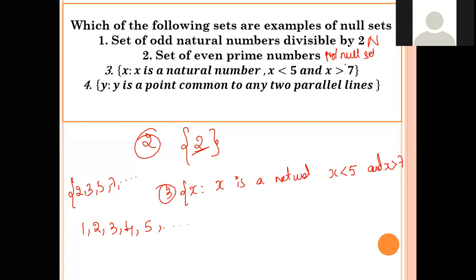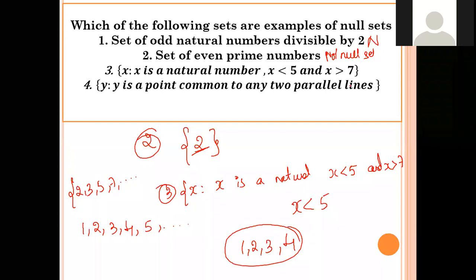See, you should write an example x which is less than 5 also. Take 4. 4 is less than 5. Whether 4 is greater than 7? If x is less than 5, the natural numbers are 1, 2, 3, 4. Whether these elements are greater than 7? No. So what about this set? It is a null set.